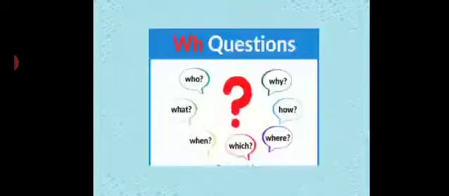Now, there is one more pattern of asking questions where the first word begins with WH. We generally call them WH questions. Then which are those WH words? They are very common words which occur very frequently in our spoken language. See, who, what, when, which, why, where, and an exception, how.